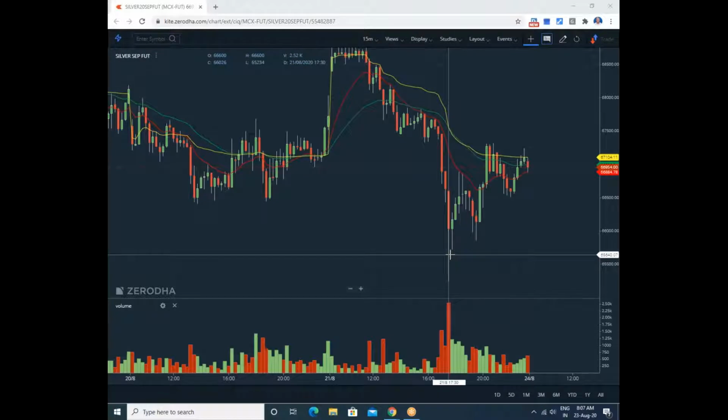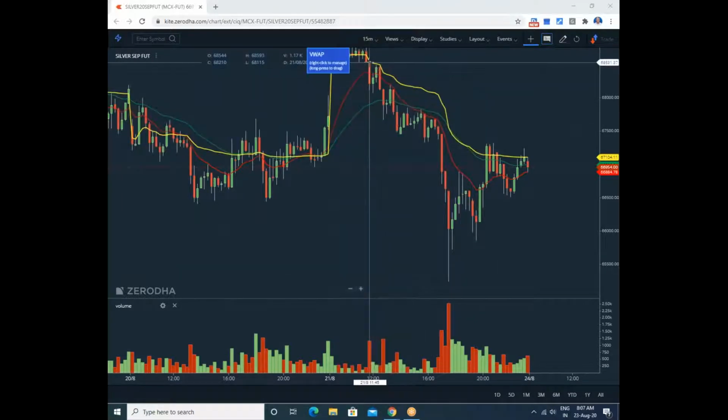You must buy here. You must exit the short and buy fresh. Fresh buy also you can do here because the huge perfect twin corner pattern is here. See this first, this is the day's highest volume also. So you must exit the short position and make a fresh buy.